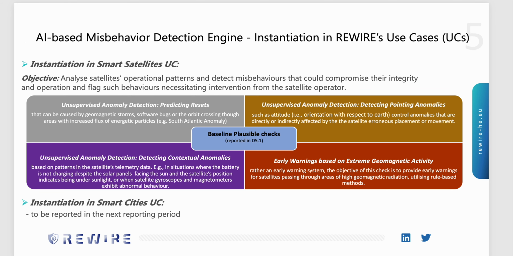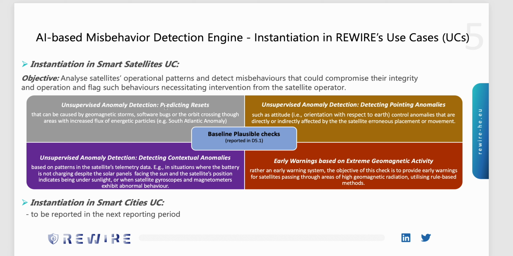The AI-based misbehavior detection engine will be demonstrated and evaluated in two use cases in the REWIRE project. The first one is the smart satellites use case, where the objective is to analyze the satellite's operational patterns and detect misbehaviors that could compromise their integrity in operation, and flag such behaviors so that the satellite operator can intervene. As you can see in this figure, we have already identified 4 baseline plausibility checks. These are reported in deliverable D5.1.